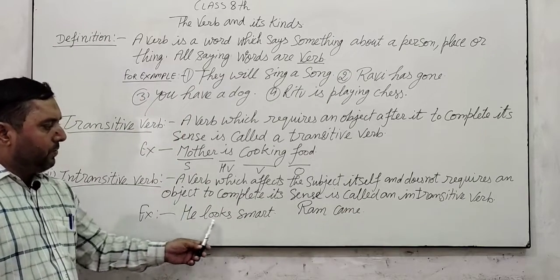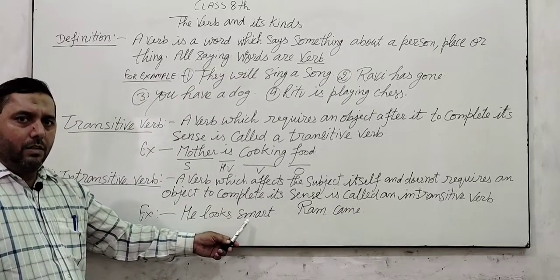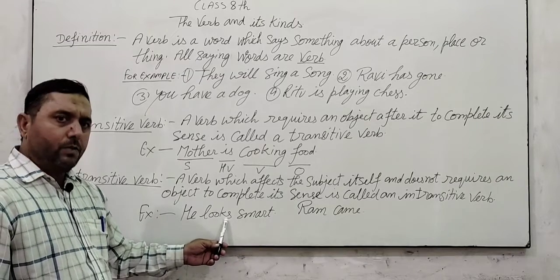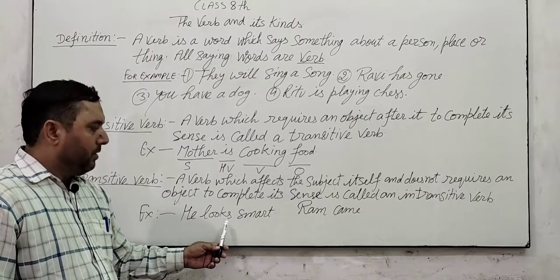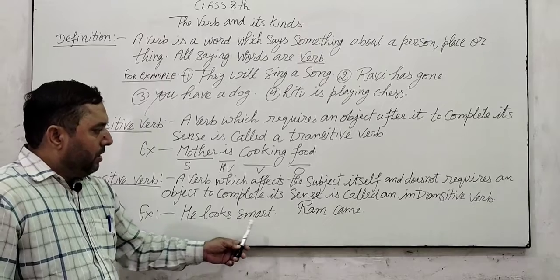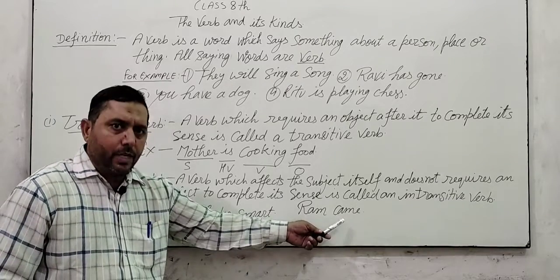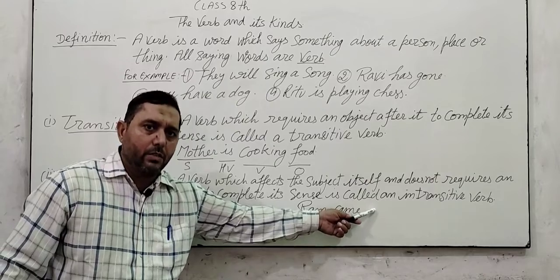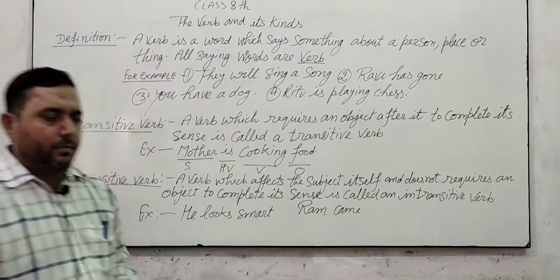Example, he looks smart. He is the subject, looks is the verb. Ram came. Here, Ram is the subject and came is the verb. There is no object.